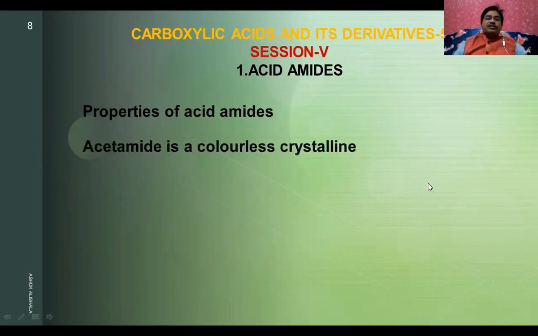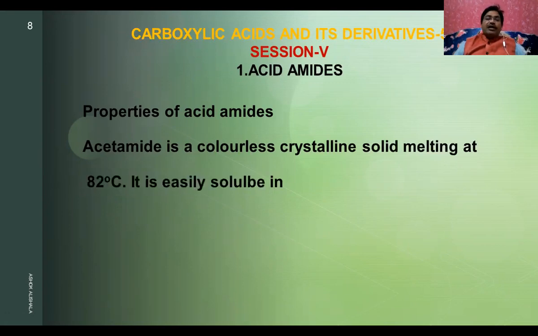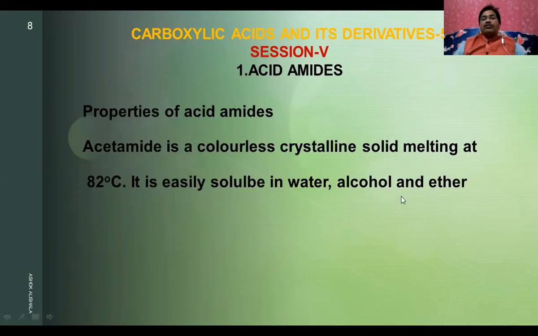What are the properties of acid amides? Acid amides are colorless crystalline solids, melting at 82 degrees centigrade. It is easily soluble in water. You know why it is easily soluble in water or alcohol? This is because of hydrogen bond formation, like in ammonia.